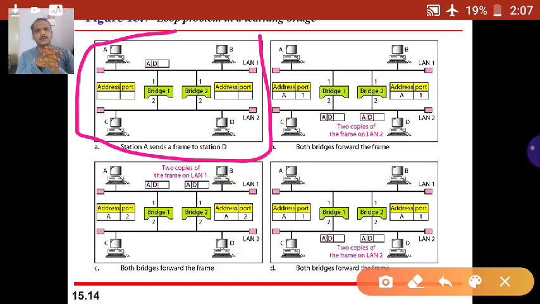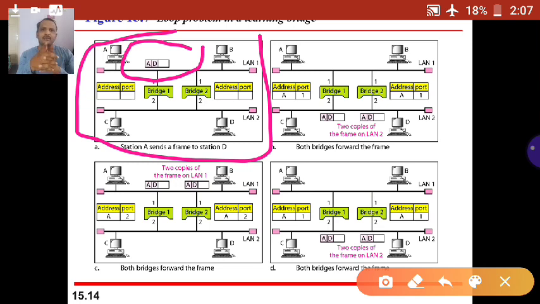What is the function of a bridge? The function of a bridge is to forward or drop the packet depending upon the source and destination physical addresses. If the physical addresses differ, it means the computers belong to the two different LANs, then it will be forwarded. Now A wants to communicate with D. We'll see the message format here: the MAC address of A, the MAC address of D, and the message.